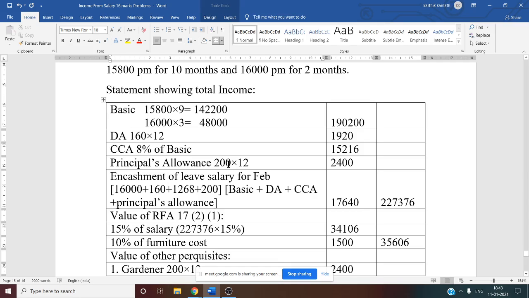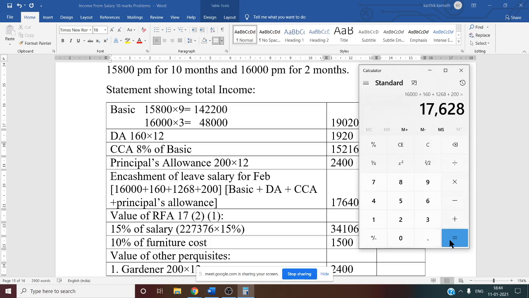Total of encashment we have to calculate now. 16,000 plus 160 plus 1268 plus 200 is 17,628. So here we have to change.